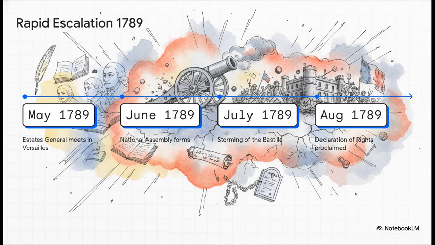May, the Estates General meets. By June, the Third Estate breaks off and forms the National Assembly. Come July, the Bastille is stormed in open revolt. And by August, they issue the Declaration of Rights. In just a few months, centuries of deeply entrenched tradition are completely dismantled.